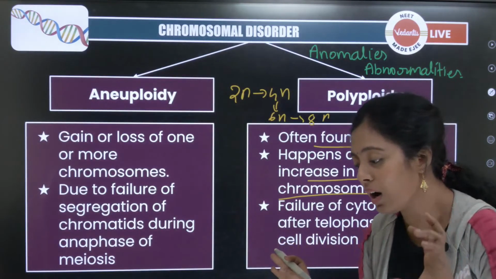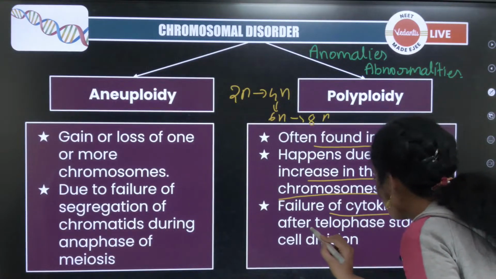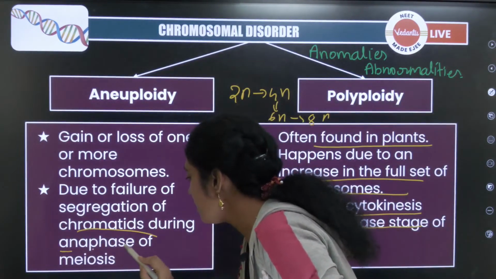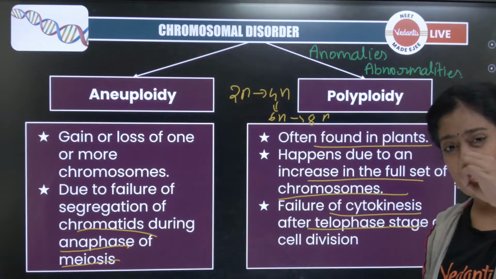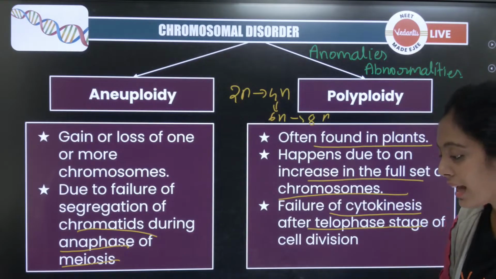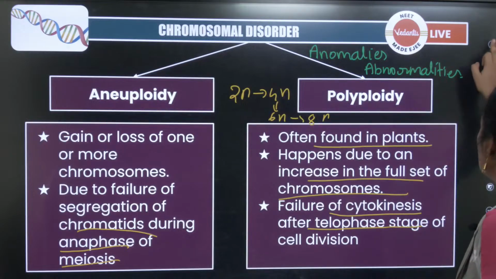That is what we call failure of cytokinesis. Very good. See, this is failure of cytokinesis, whereas the other is non-disjunction during anaphase of meiosis. Try to understand. This is how deep your understanding should be to answer questions. Can I continue, kids? Can we continue? Any doubts still? Yes.